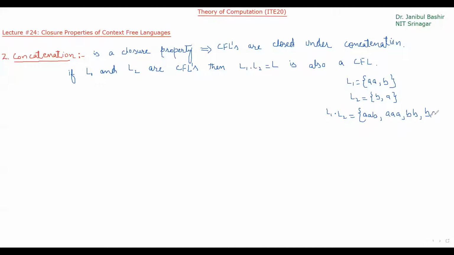These are the strings in L1 concatenation with L2. So what I am saying is that concatenation is a closure property, that context-free languages are closed under concatenation. What does that mean? If I concatenate two context-free languages, then the resulting language that we generate is also a context-free language.